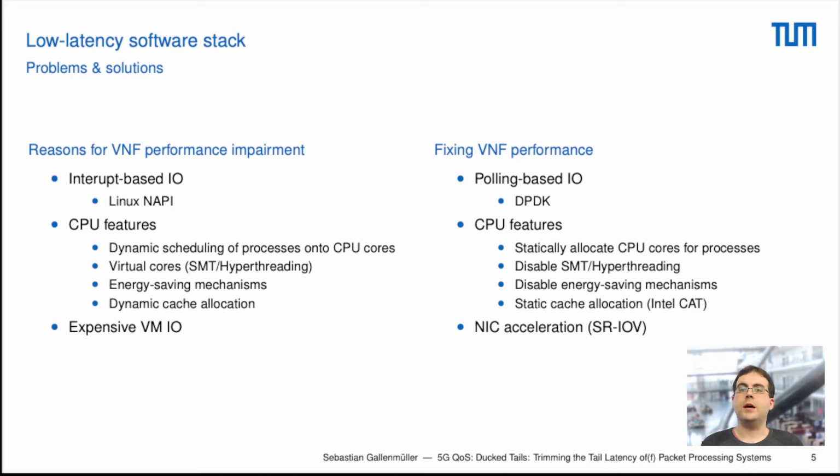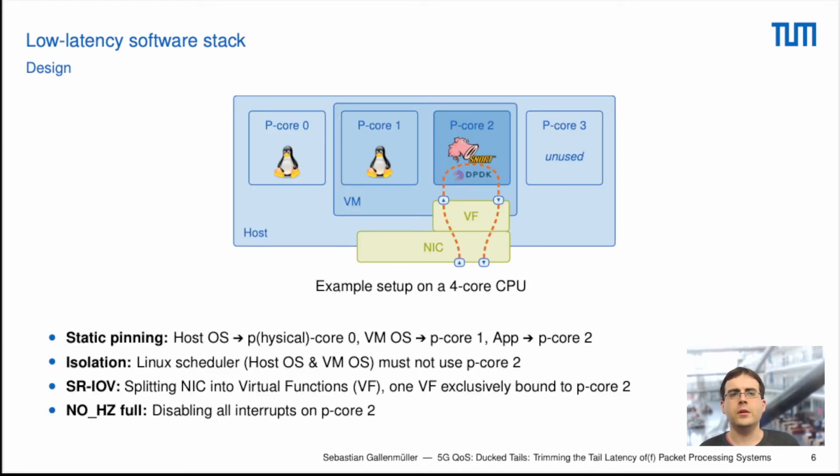This means that our physical network card can now be split into several virtual functions via a function called single root I/O virtualization. And this enables us to have exclusive access to these virtual functions from our VM that should accelerate our input-output operation.